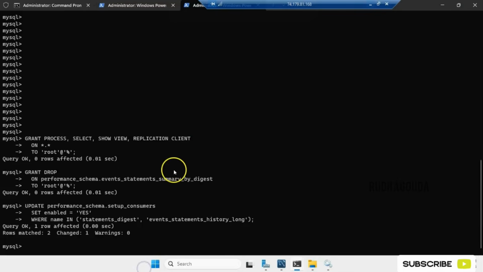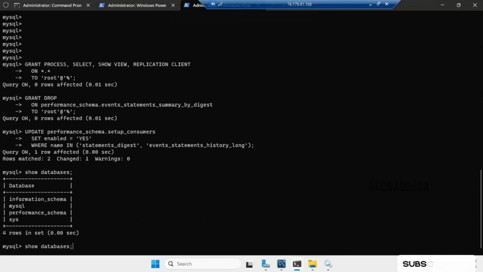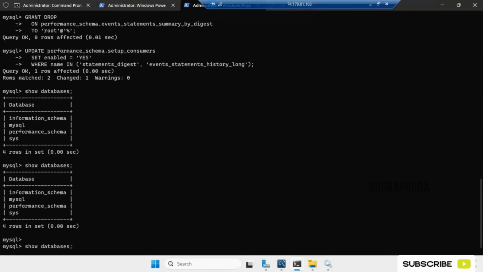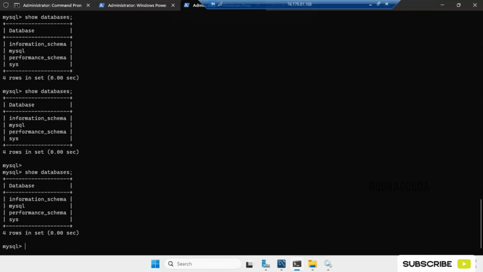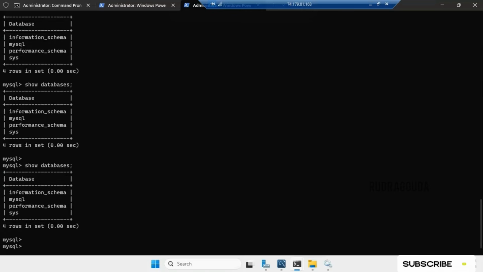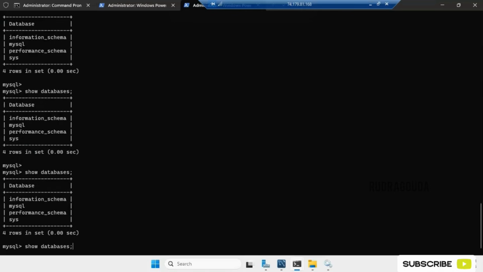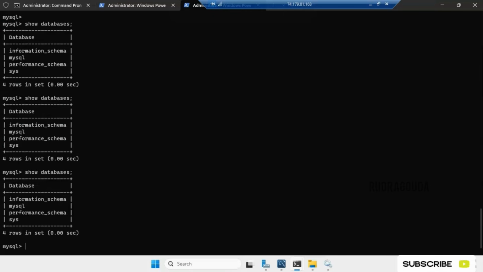So let me do one thing. I'll try to run some queries over here. For example, I want to run show databases and enter, and I'll enter one more time. So let me create some load on the database, and let's see how the metric values change over the SolarWinds console. That's my main agenda over here. Now what I will do, I'll create one database. Let's see how to do that.